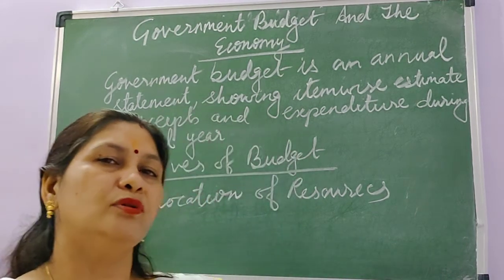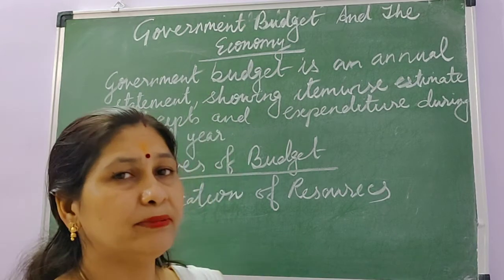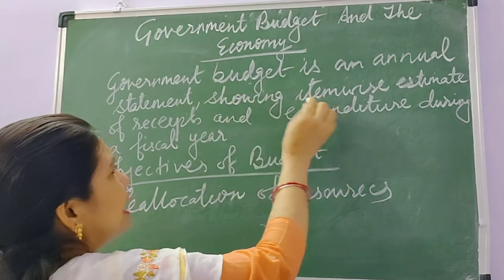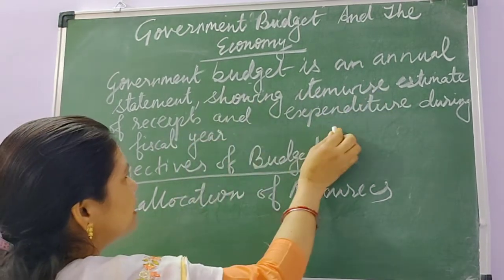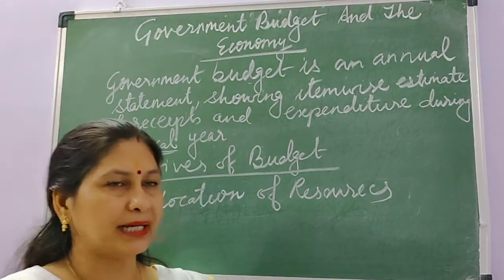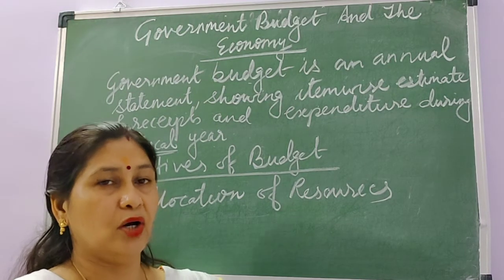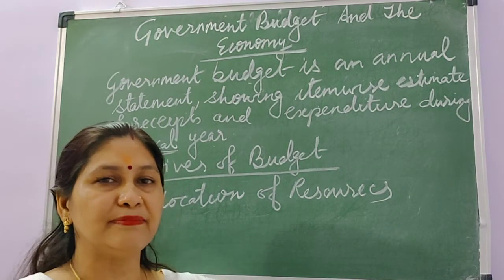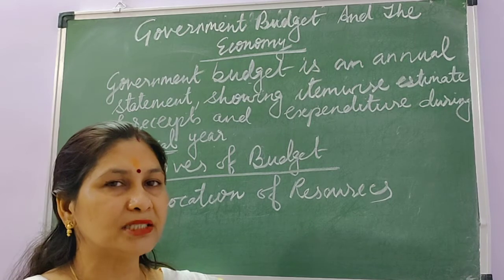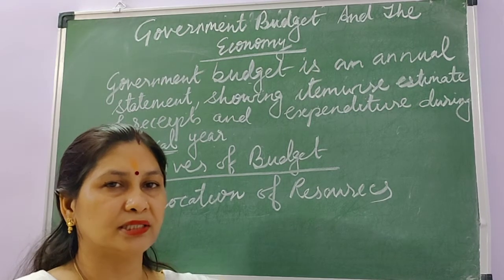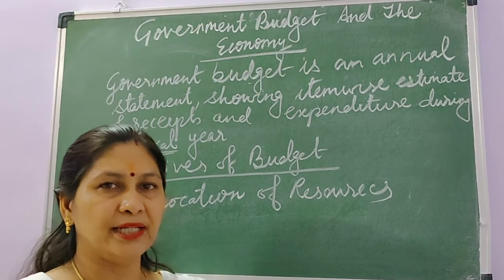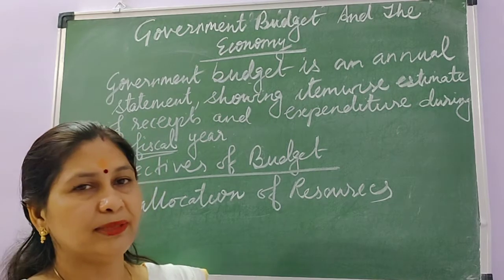ना स्टूडेंट्स, आई थिंक आपको समझ में आ ही गया हो कि गवर्नमेंट बजट क्या है. Government budget, the exact definition of government budget is an annual statement showing item wise estimate of receipts and expenditure during the fiscal year. Means इसमें गवर्नमेंट की बजट has two parts, that is first is receipts and other is expenditure. On the receipt side, whatever will be the income received by the government throughout the year, it should be written, and whatever will be the expenditure the government has made on different production areas, or providing subsidies, and also for the maintenance of law and order and other expenditures, that will be on the expenditure side.